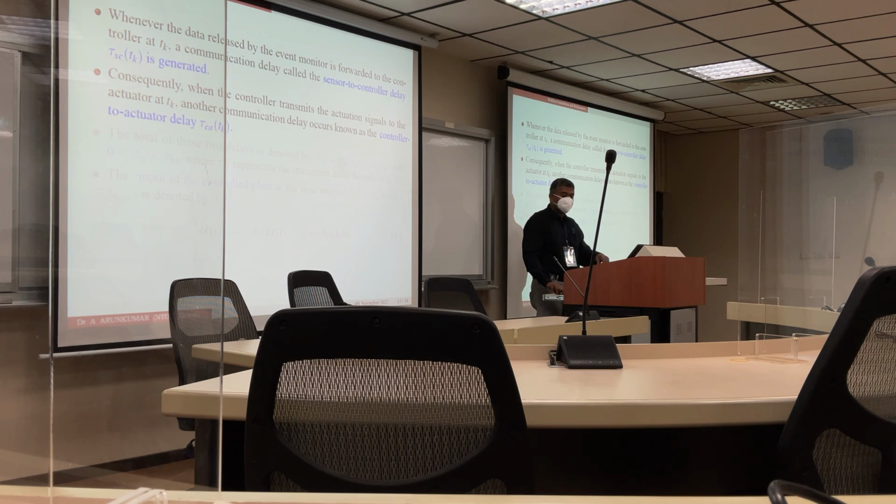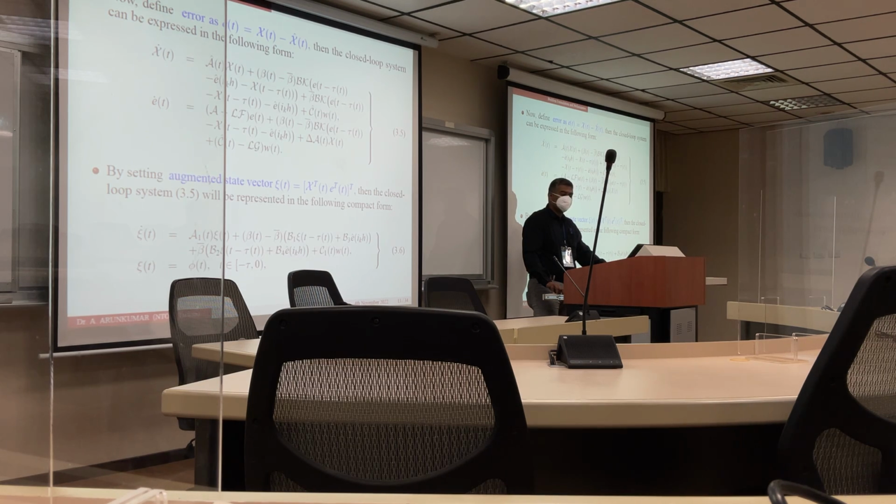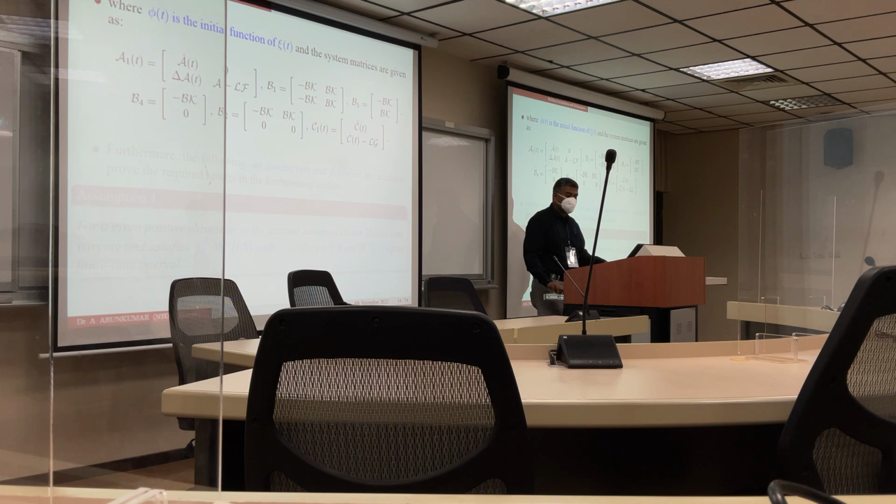Consequently, when the controller transmits the actuation signal to the actuator at Tk, the other communication delay is called the controller to actuator delay, tau ca. Therefore, the total of the two delays is tau Tk. That is, we have the limits 0 to tau m, where tau m is the maximum delay. The control input is in equation number 3.4. Now we define the error e of t as x of t minus x cap of t. Then the closed loop system is in equation number 3.5. By setting the augmented state vector, the closed loop form of 3.5 in compact form is equation number 3.6. Here pi of t is the initial function of zeta of t.